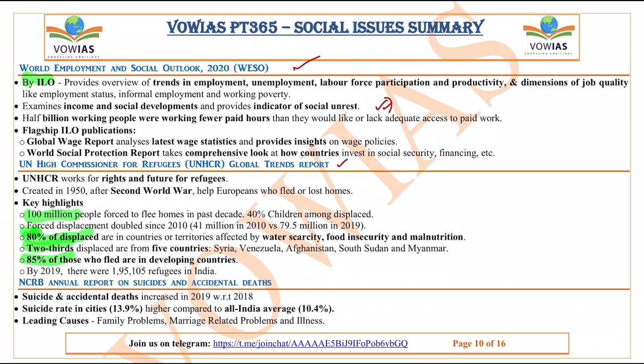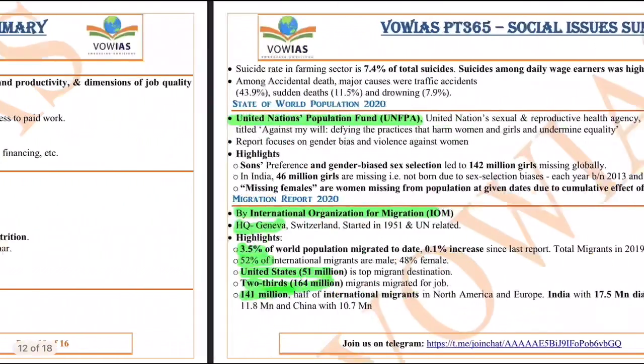Next one is the NCRB annual report, the National Crime Records Bureau. Its annual report covers suicide and accident rates. According to this report, suicide and accidental deaths increased in 2019 with respect to 2018, and the suicide rate in cities, at 13.9%, is higher compared to the average of 10.4% in India. And the leading causes are family problems, marriage-related problems, and illness. Okay, these are the major problems.